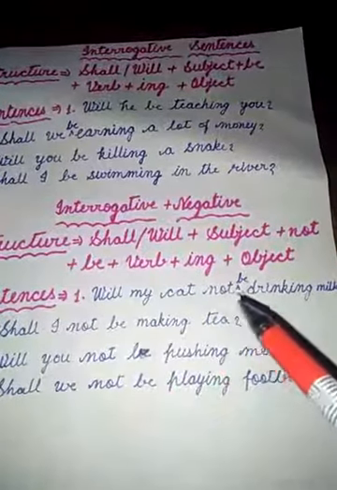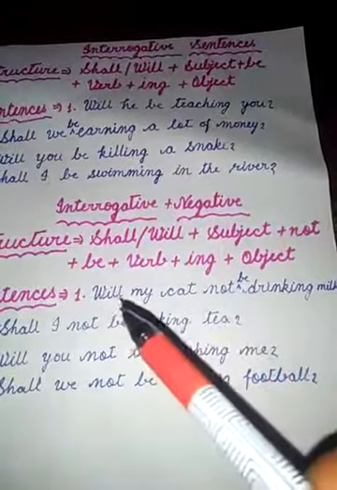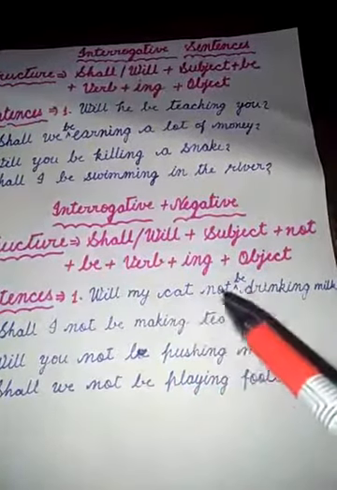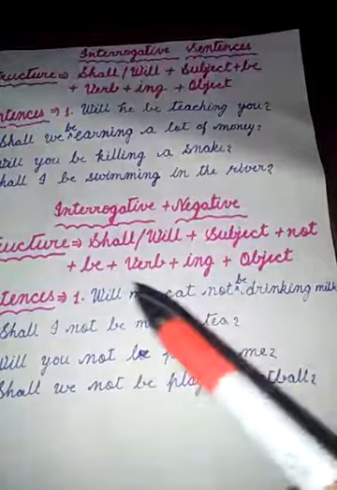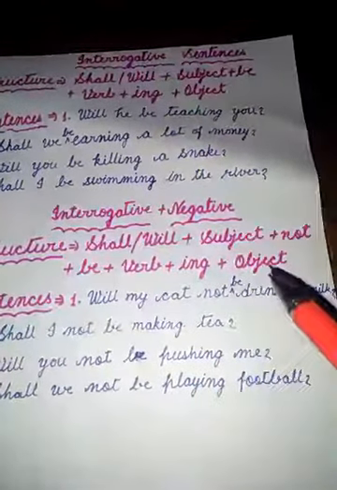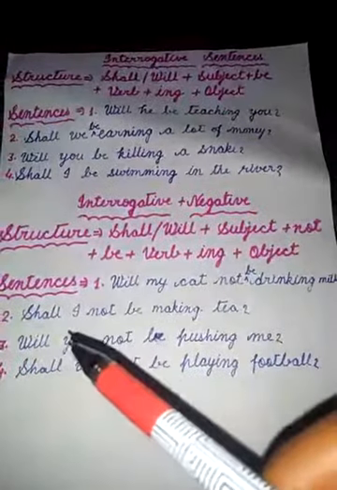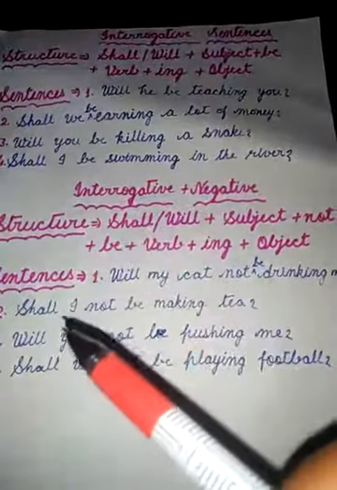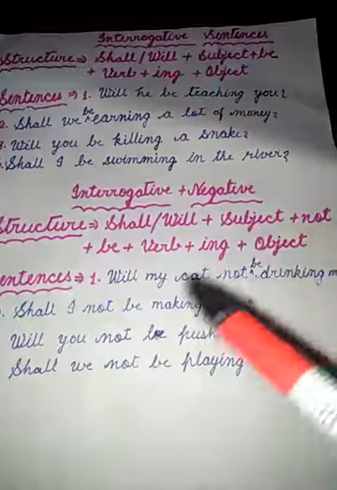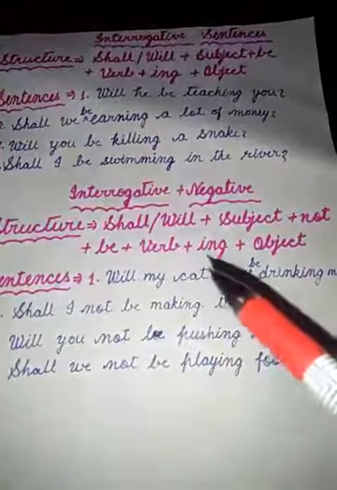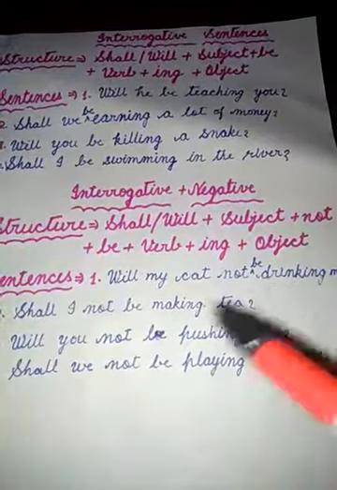Will my cat not be drinking milk? At first will, then subject, my cat is subject, not, then be, drinking, this is verb plus ing, milk is object. Second sentence, shall I not be making tea? Here at first shall, then I, subject, not be. Making means verb plus ing, tea object.